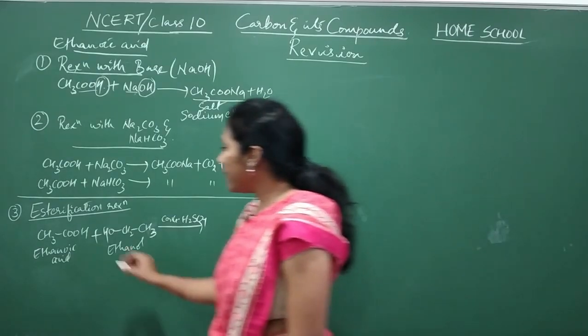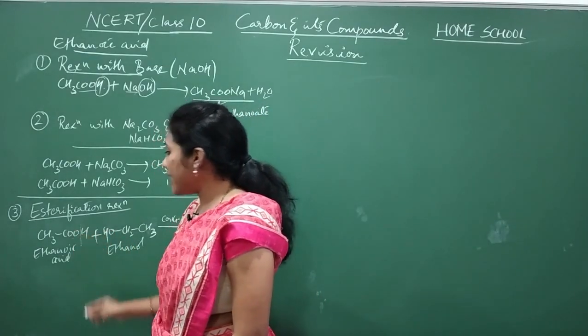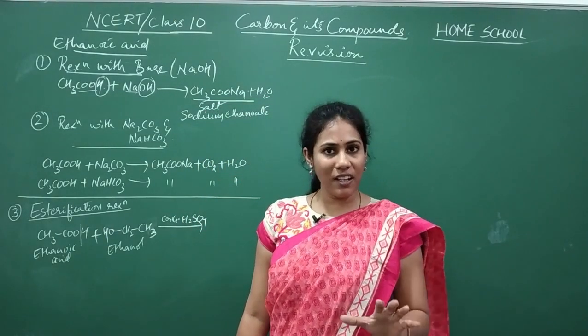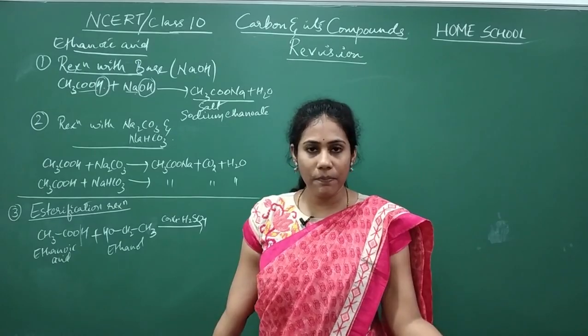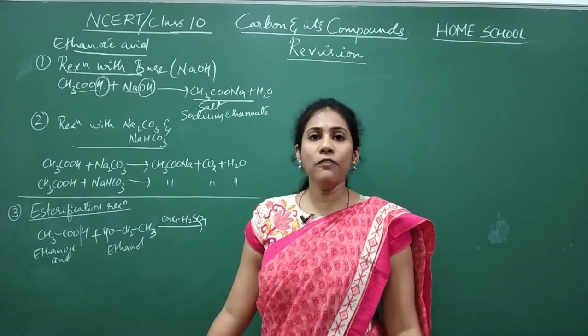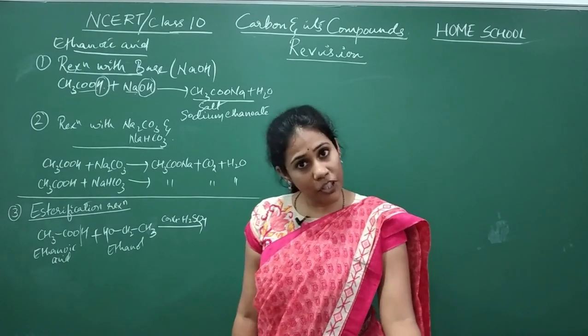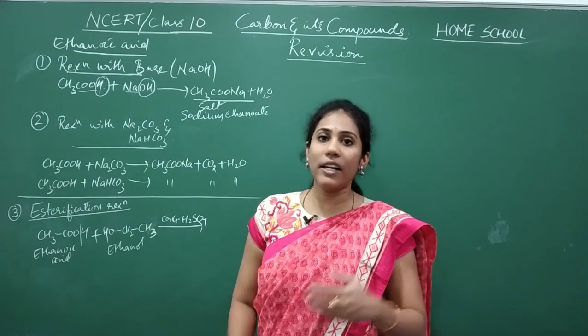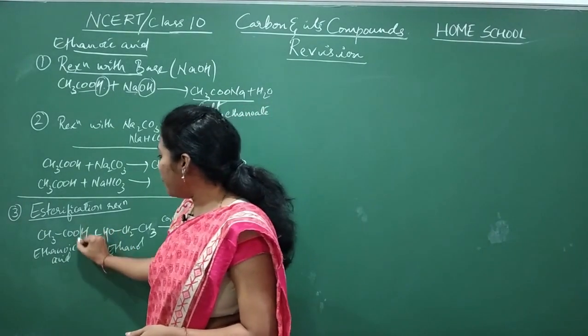What happens here is, H from this acid, always acids give hydrogen ions, isn't it? That is a property of acid. That is the definition of acid we have learned. The one which is giving H plus ion is called acid.